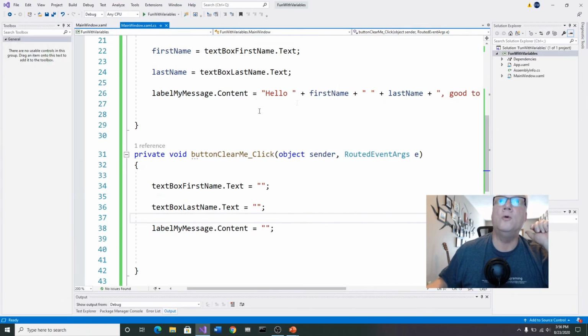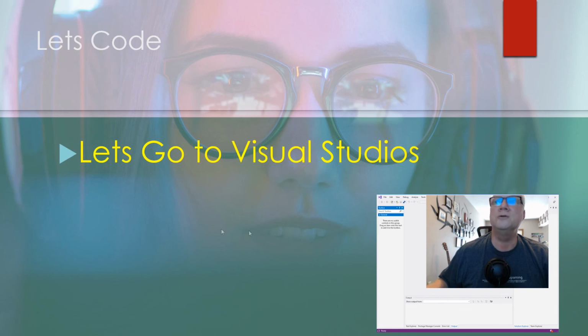And so now our code works. Everything is working over there. You might want to save that in case we want to use it again, or just come back and be able to look at it. I'm going to go ahead and close out of Visual Studio. Let's go back to our slides here.